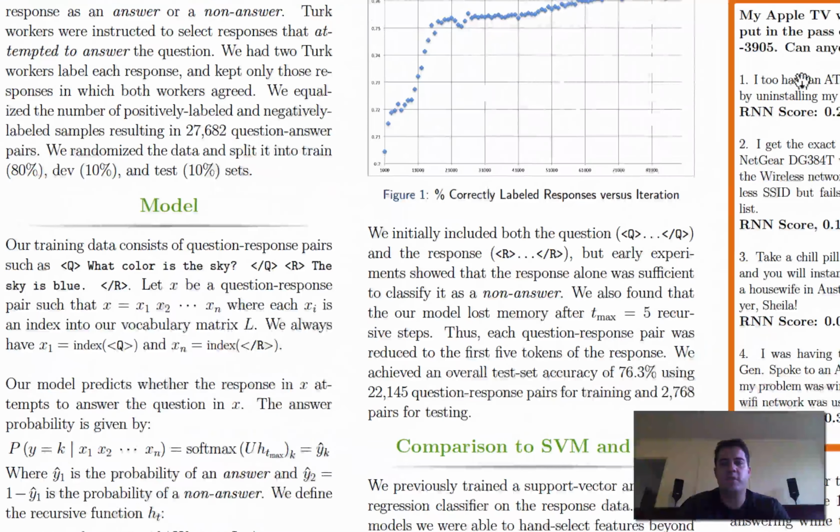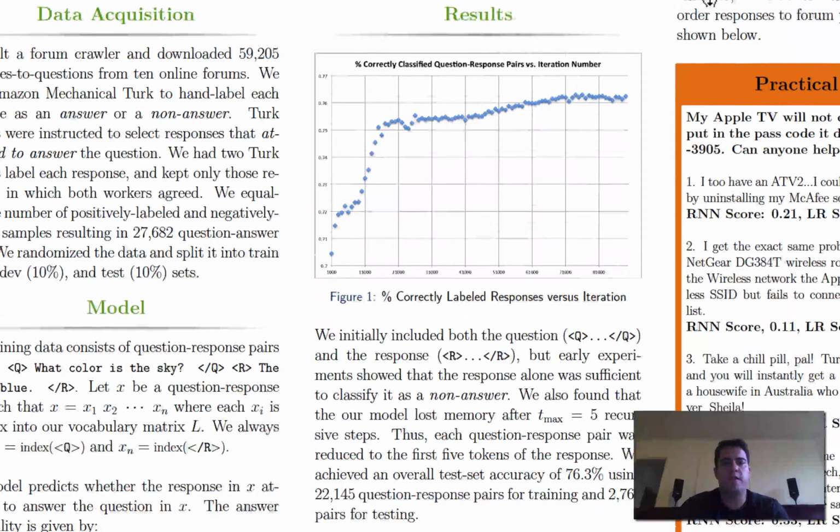Overall, I was able to achieve a 76.3% classification accuracy, meaning the model was able to distinguish non-answers from answers based upon the Mechanical Turk labeling 76.3% of the time.